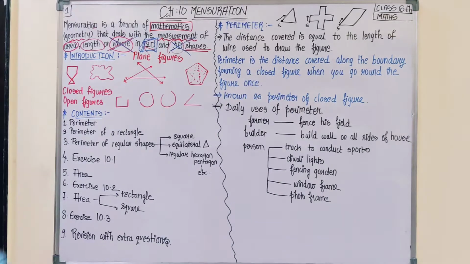Exactly what they have mentioned in the textbook is this. It says, when we talk about some plane figures as shown below, we think of their regions and their boundaries.